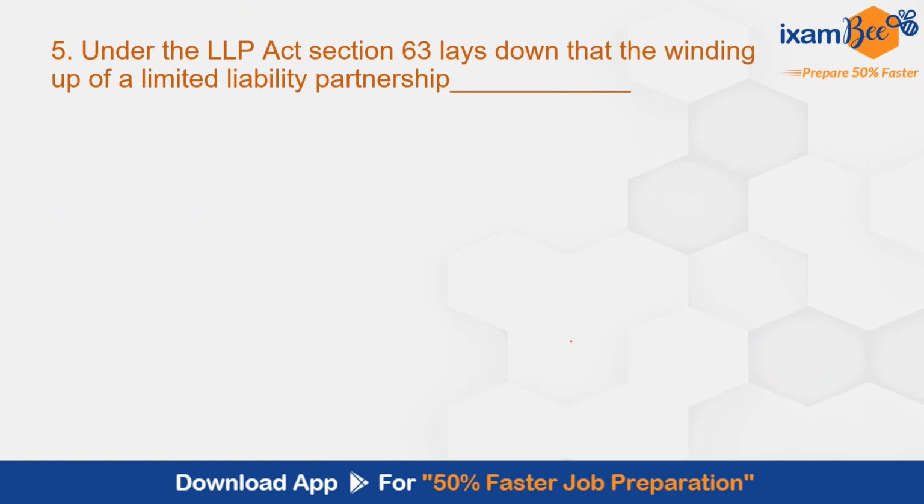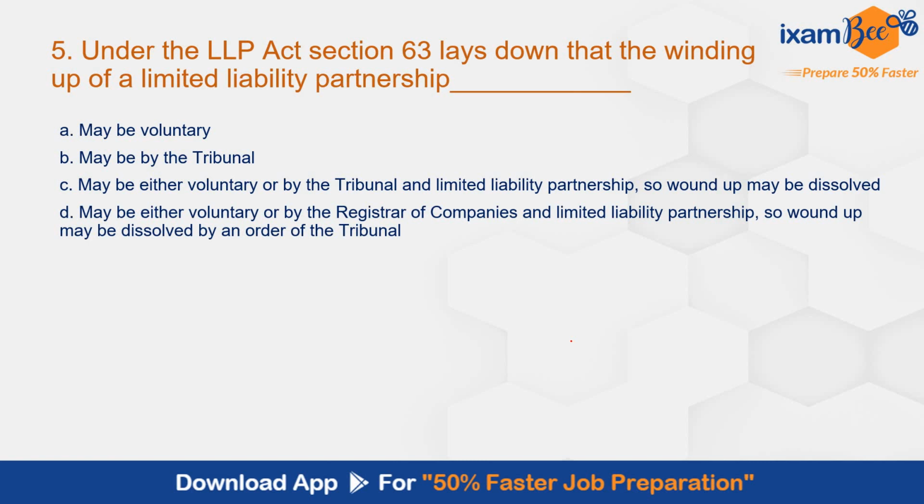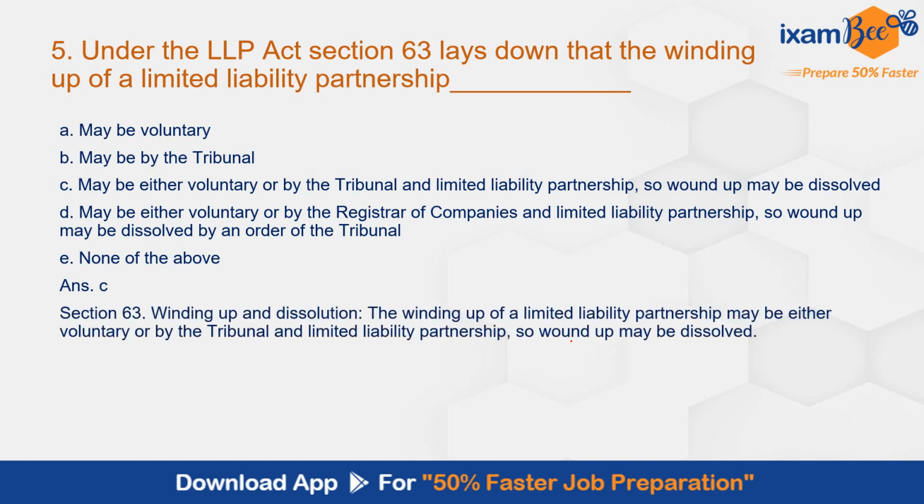Question number 5. Under the LLP Act, Section 63 lays down that the winding up of a limited liability partnership: A, may be voluntary; B, may be by the tribunal; C, may be either voluntary or by the tribunal, and the limited liability partnership so wound up may be dissolved; D, may be either voluntary or by the registrar of companies, and the limited liability partnership so wound up may be dissolved by an order of the tribunal; E, none of the above. The correct answer here is C, may be either voluntary or by the tribunal, and the LLP so wound up may be dissolved. This is as per Section 63, winding up and dissolution. The winding up of a limited liability partnership may be either voluntary or by a tribunal, and the limited liability partnership so wound up may be dissolved. These were all the questions that have come from the LLP Act.